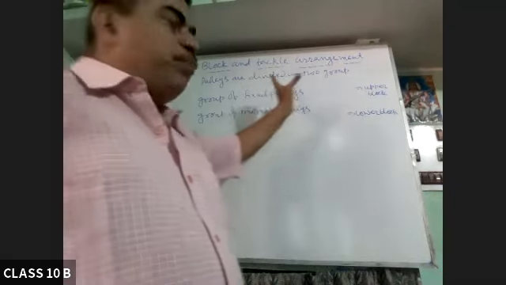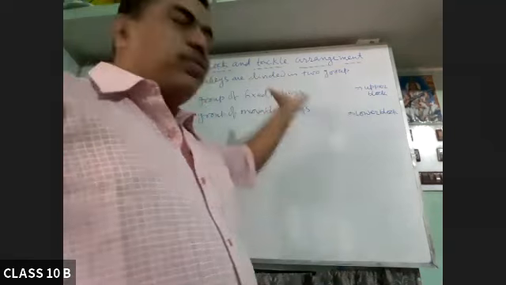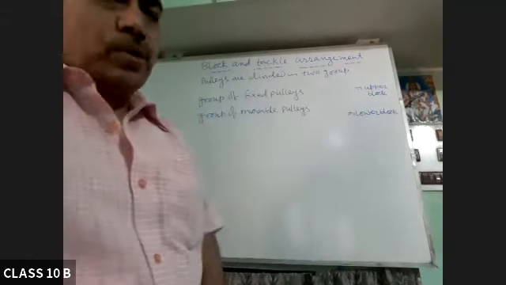So if the total number of pulleys is even, naturally both will have an equal number of pulleys.